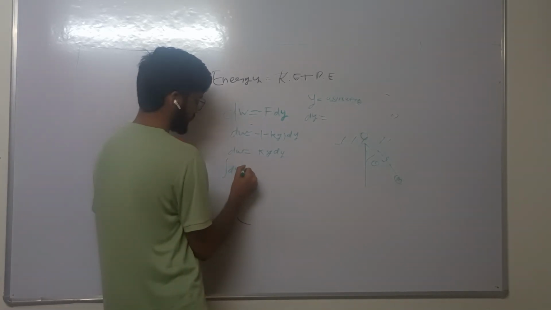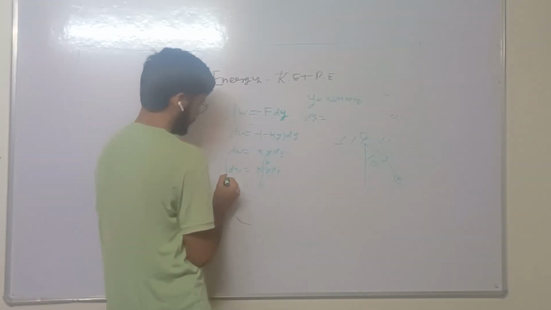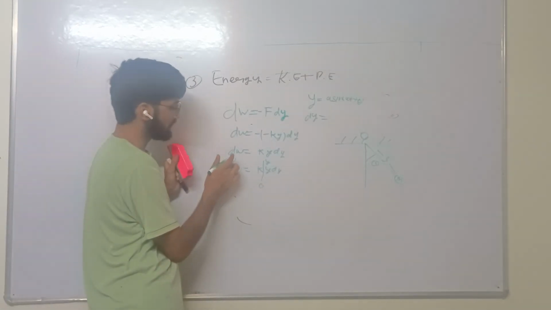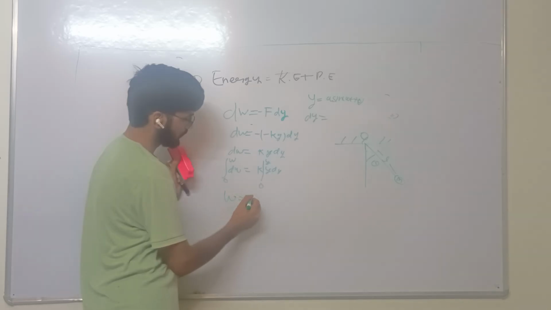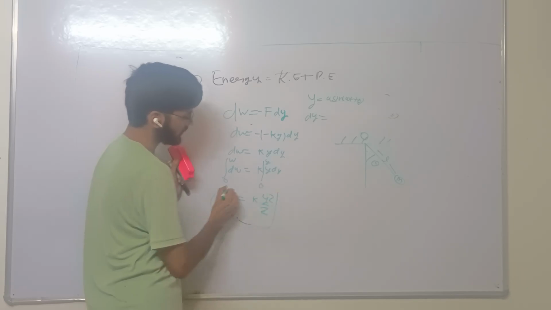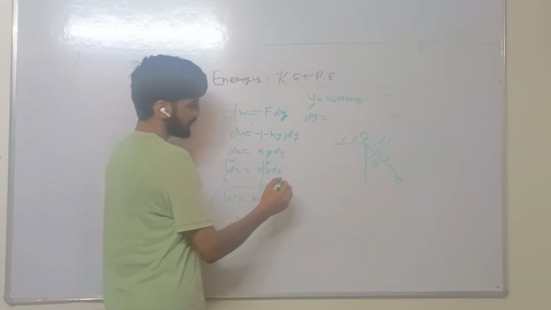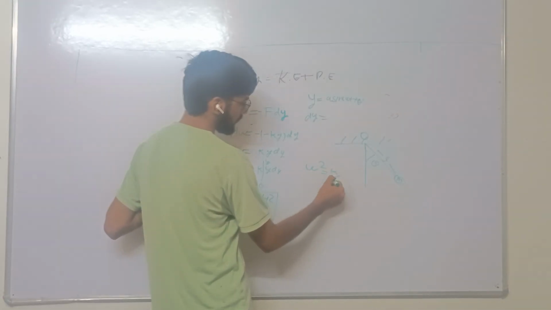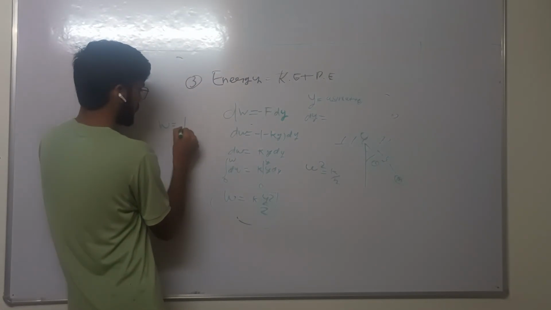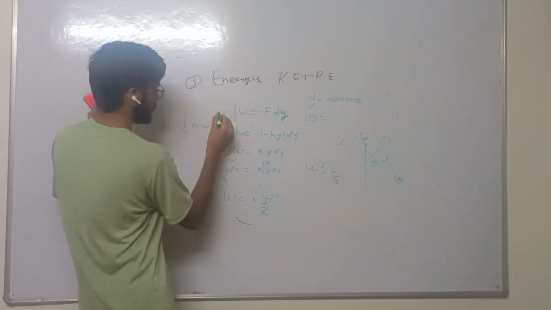Let us integrate on both sides: ky dy from 0 to y, and dw from 0 to w. Initially work done is 0. After some time the work done is w. So w equals k y square by 2, which we find after calculation. We know that omega square equals k by m. If we put the value of k here, w equals 1 by 2 m omega square y square.